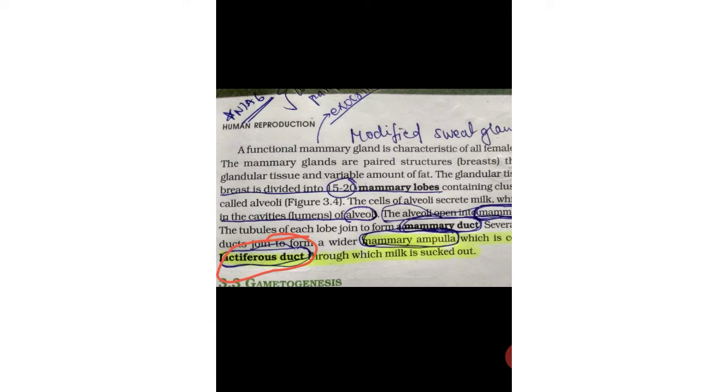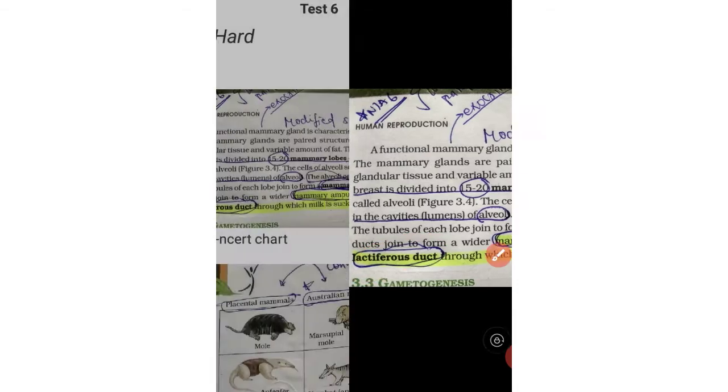See, so we have 15 to 20 mammary lobes in each breast. One breast contains 15 to 20 mammary lobes, so one breast contains 15 to 20 lactiferous ducts also. And it is a tough question.